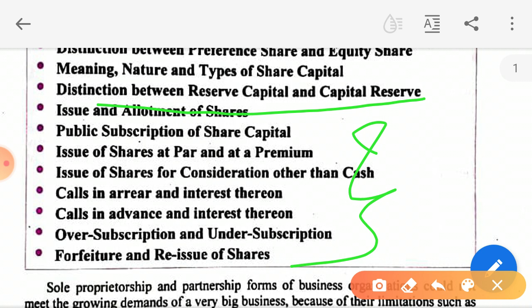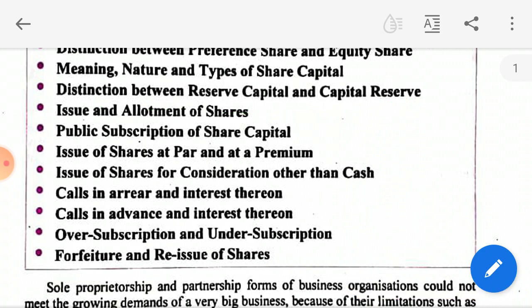Whatever the amount of shares the company issued, whether 1 lakh, 50 lakh, 1 crore or 100 crore, whatever the amount issued by the company, 90% of it should be subscribed. That means persons should be willing to take the shares.